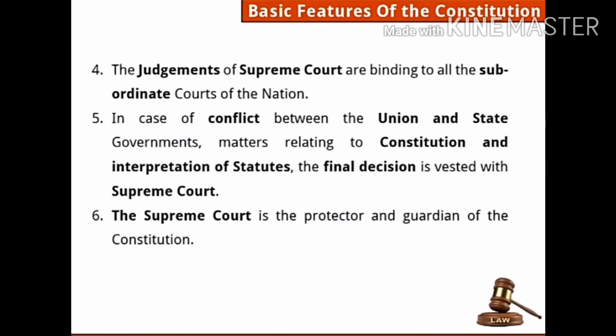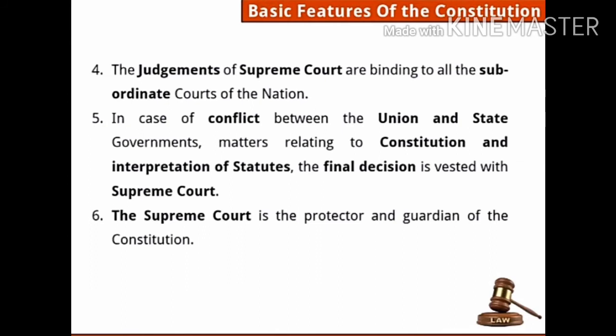Next point, in case of conflict between the union and the state governments, matters related to constitution and interpretation of statutes, the final decision is vested with Supreme Court. Statutes here means law. It is the other name of law.